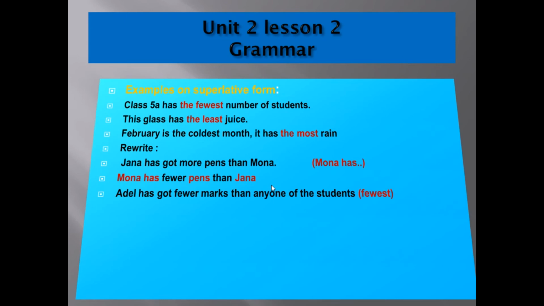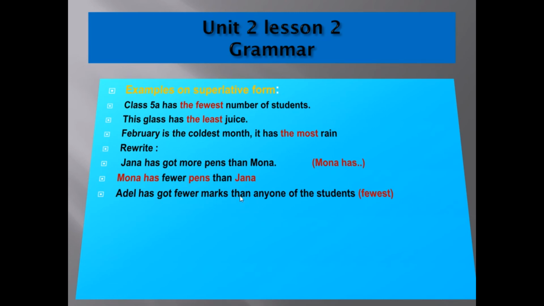Another example: Adil has got fewer marks than any one of the students. Use fewest. So I will say that Adil has got the fewest marks.